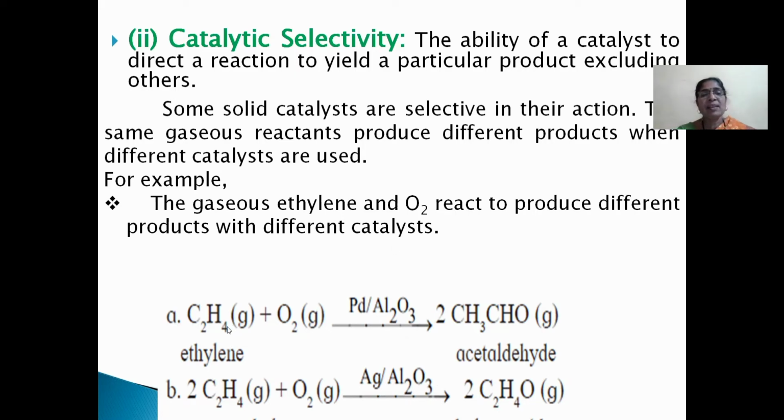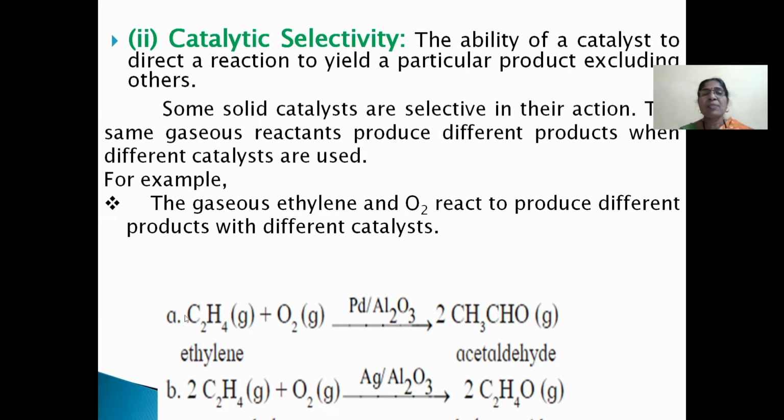Number 1, oxidation of ethylene. 2 molecules of ethylene react with 1 molecule of oxygen in the presence of palladium and alumina to form acetaldehyde. Here palladium acts as a catalyst. But the same reaction, oxidation of ethylene in the presence of the catalyst silver and alumina, forms ethylene oxide.